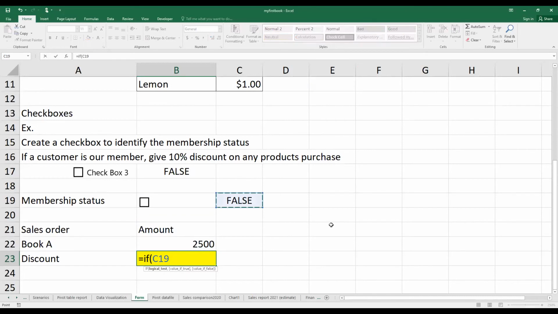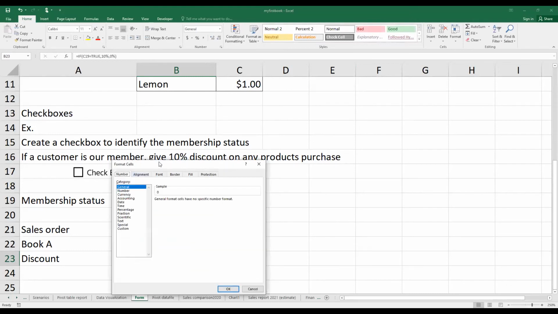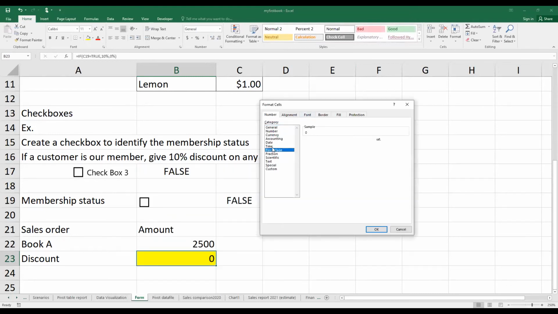The cell link C19 equals true, comma, I put 10%, otherwise 0%. This is the formula to use with the IF function. When you press enter here, now it shows 0%. I just formatted the cells to be percentage, so it's 0%. Now let me try to tick.